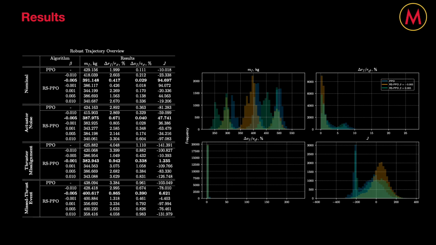And so from them, we can clearly see that RSPPO with a beta value equal to negative 0.005 and beta equal to negative 0.001 consistently outperforms PPO in terms of position and velocity constraint violations, as well as overall return in the nominal case. Moreover, in the presence of control execution errors, RSPPO with those beta values shows significantly smaller increases in constraint violations compared to PPO. In fact, across all scenarios, RSPPO maintains position violations at or below roughly 1%, while PPO's position violations are much higher. Interestingly, RSPPO with the small positive risk parameter also surpasses PPO in every setting except the nominal case.